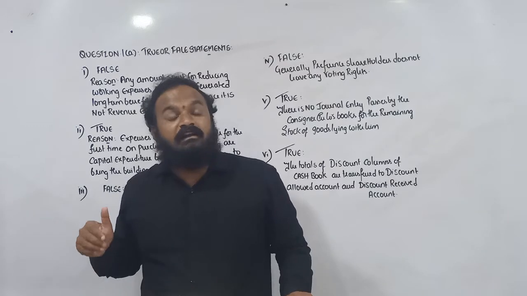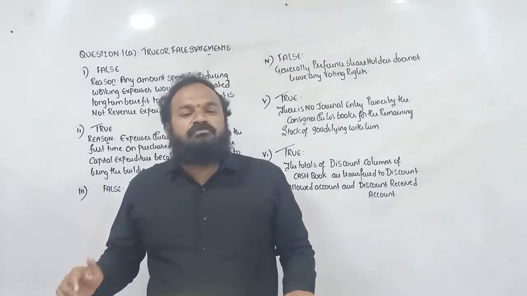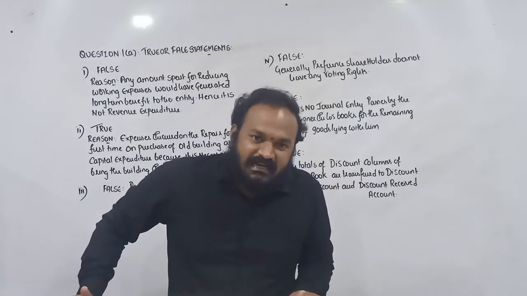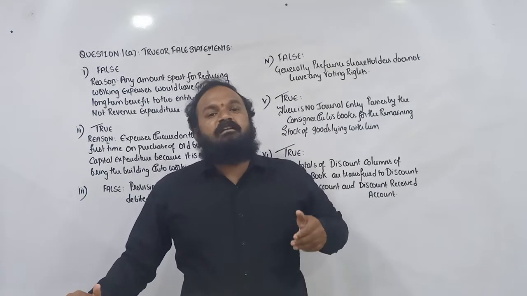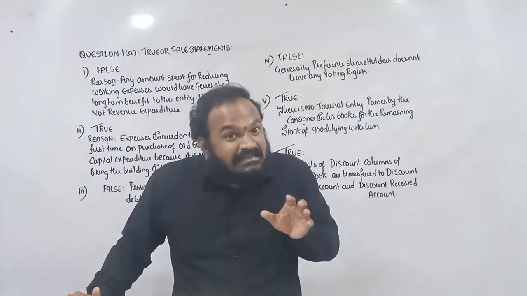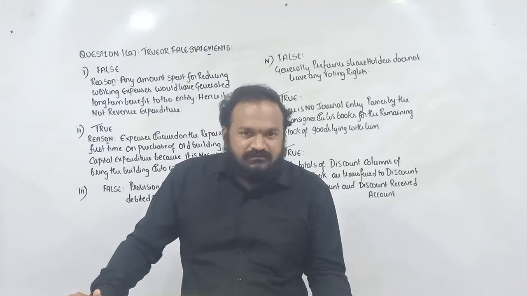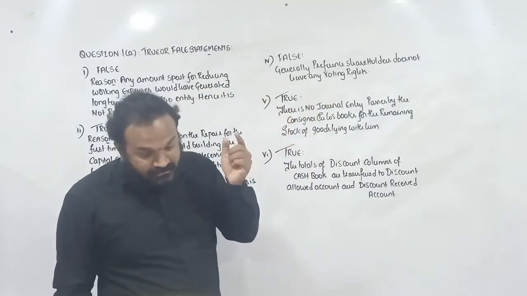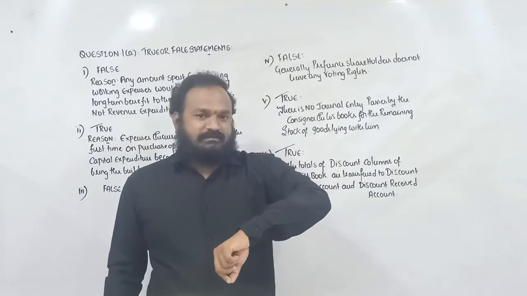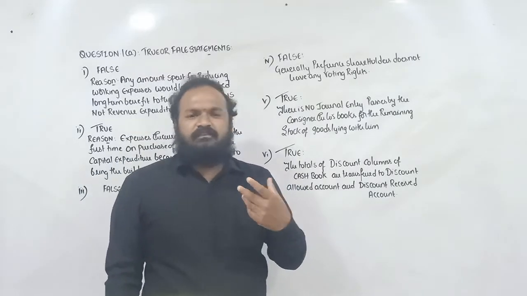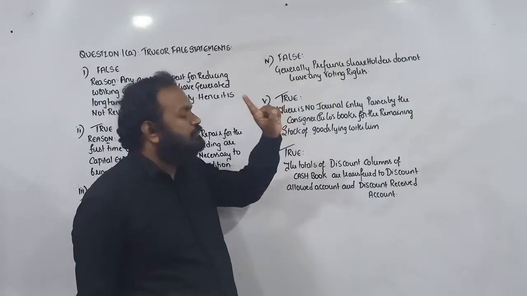So what is the journal entry for the consignment stock in the books of consignor? Consignment stock account debit to consignment account. That is the journal entry you have to write in the books of the consignor. The consignee will not write a journal entry, the reason being he is not the owner. So the given statement is true. There is no entry passed by the consignee in his books for the remaining stock of goods lying with him. The given statement is absolutely true.